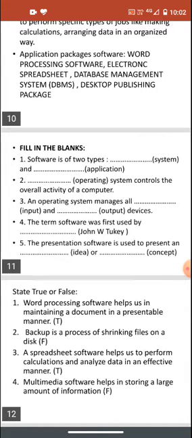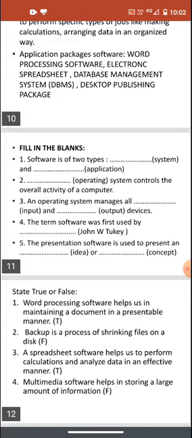Now we have some true and false which are very important for your unit 1 exam. In unit 1 you will also get true false, fill in the blanks, question answers and MCQs. Some important true and false: word processing software helps us in maintaining a document in a presentable manner. That is true. Word processing software are the software in which we maintain our document, and it also helps us to make that particular document presentable, so that we can check it and see it in a beautiful way and we can take the printout of it.